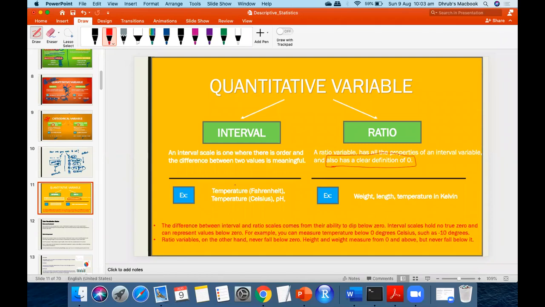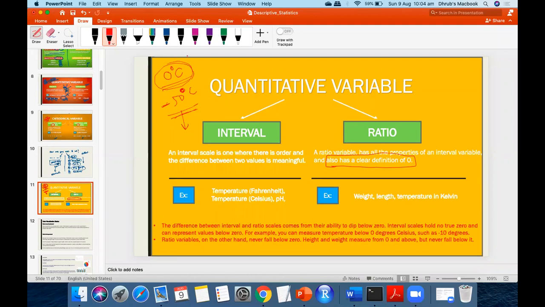So for example, in interval, I'm going to talk about temperature in Fahrenheit, or in Celsius, so I can consider minus 50 degrees Celsius. Yes or no? Right, so it can go negative also. And there is no clear definition of zero. That means, for example, 0 degrees Celsius doesn't mean there is no quantity present. Celsius is used to measure heat, correct? Does that mean at 0 degrees there is no heat?